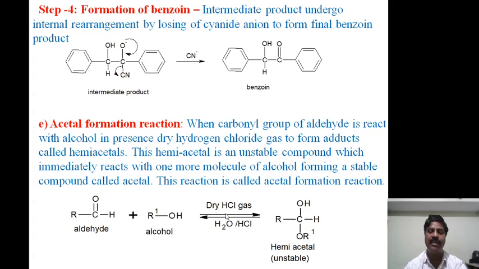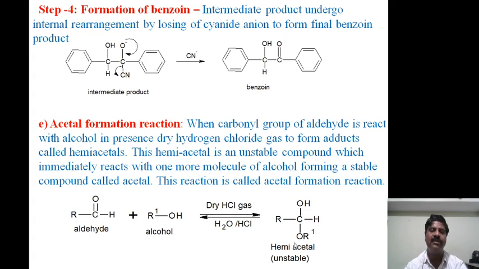in dry hydrogen chloride gas to form a hemiacetal. One OH will carry a negative charge, and this alkoxide, because the alcohol is acidic in nature, liberates H plus and an alkoxide ion. The negative ion attacks the carbonyl carbon, and H plus takes place at the oxygen. Therefore, this is the hemiacetal, because one more hydrogen is there.